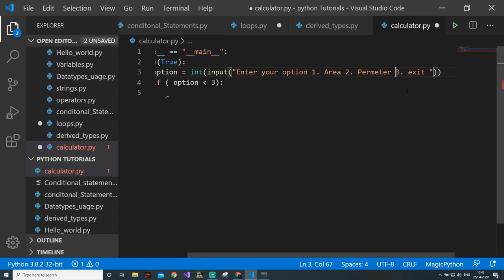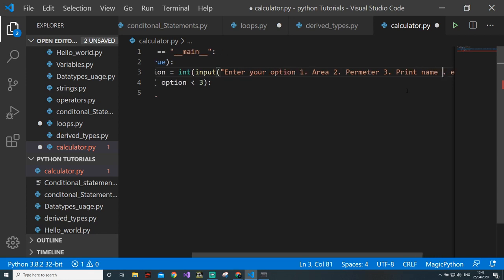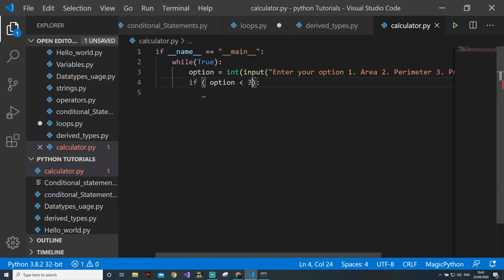for a circle. Do you remember anything that we can do for a circle? Or say we want to print name. Okay, and 4th is exit. So we will do something, which if the number is less than 3, we'll do something, or if the number is greater than 3, we'll not do it. Okay, so this is the most important thing we will do.